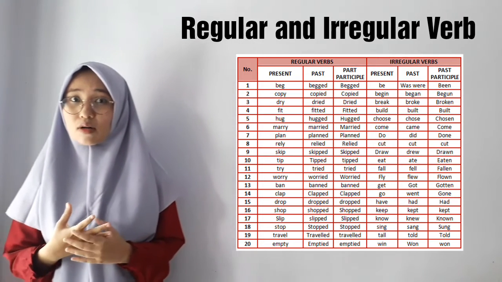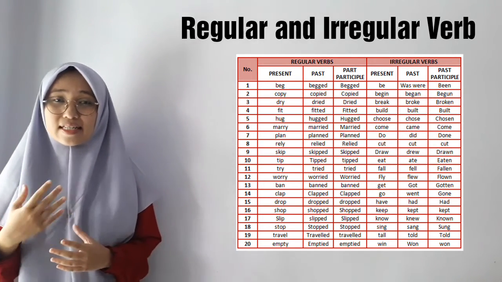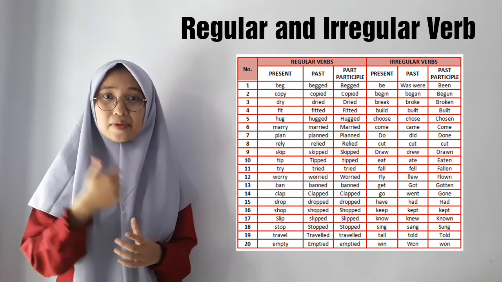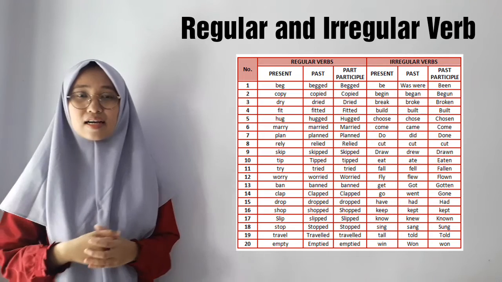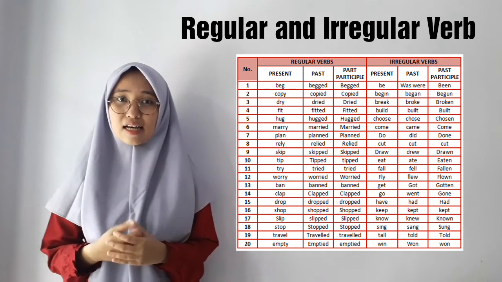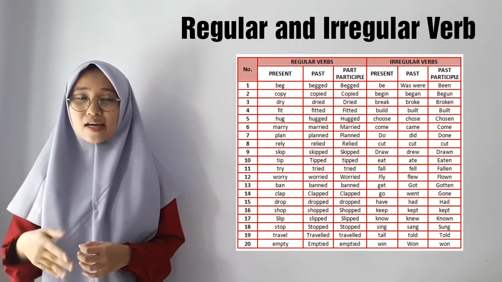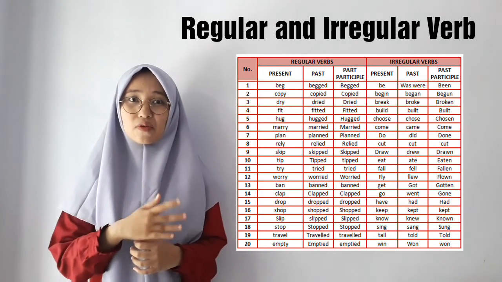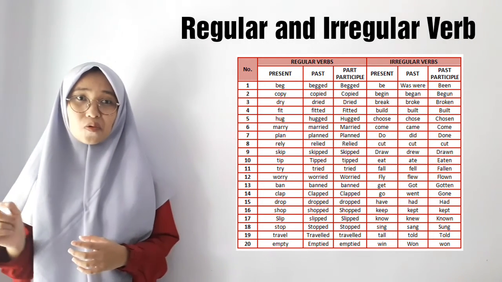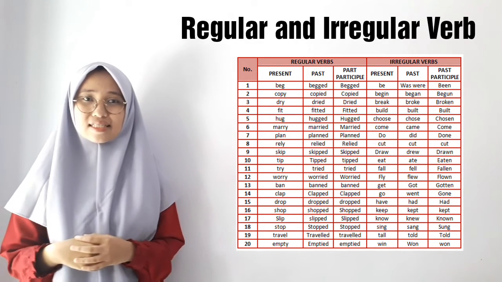Then the irregular verb has different forms, so it is not added with ed, like come, came, come; see, saw, seen, etc. So we have to learn about regular and irregular verbs.